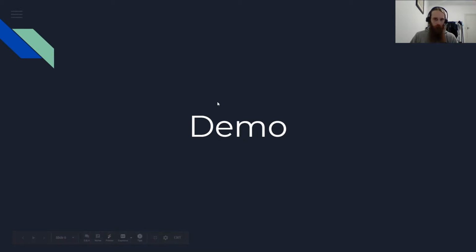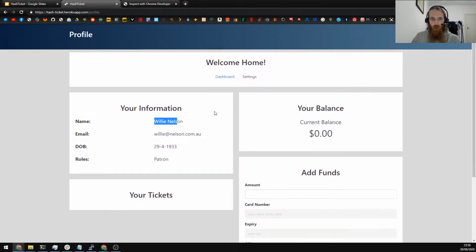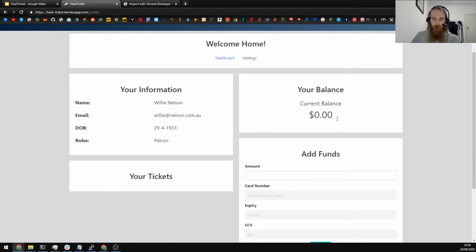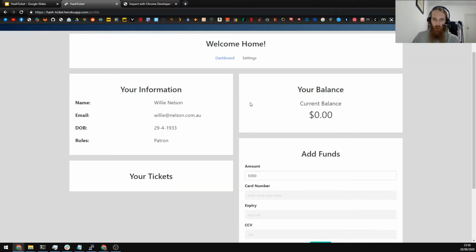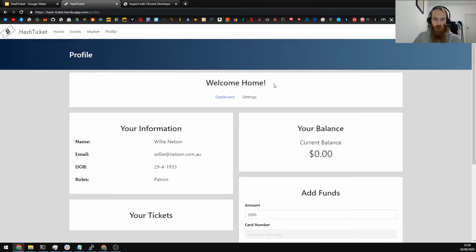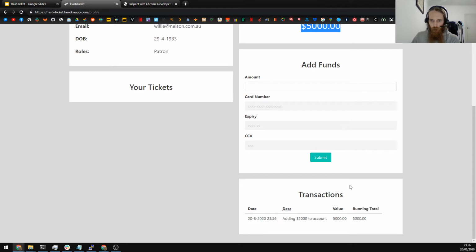So here's a bit of a demo of the website. This is it here. If you log in, we have our user Willie Nelson. This is the screen you're greeted with when you're logged in. Currently Willie has no money and no tickets. So let's give him a little bit of money here. The front end for this is all built in React, and the back end uses Node.js and MySQL as a database. Now that we've got some money, we also have a transaction.